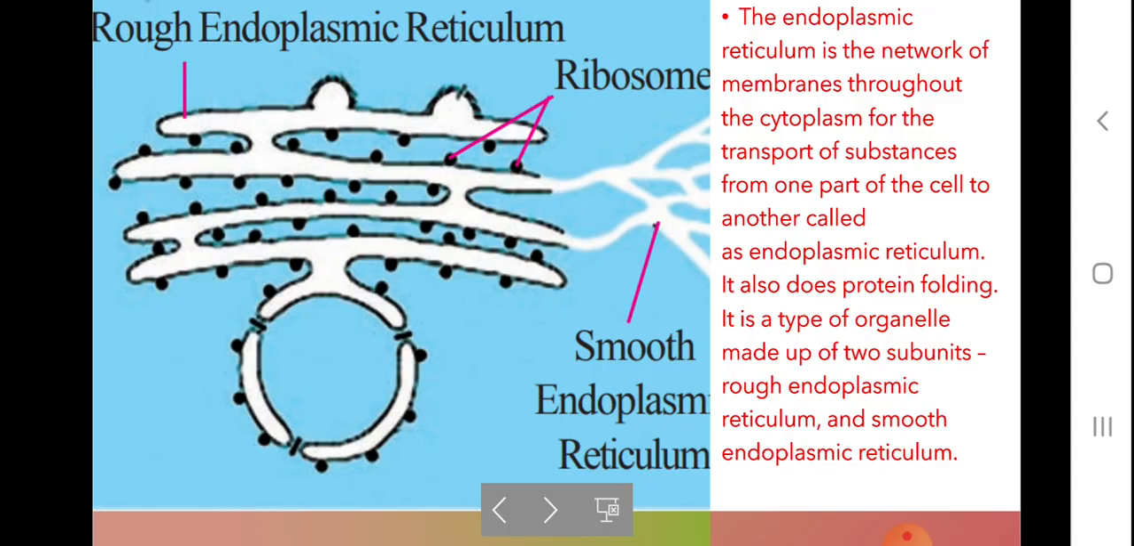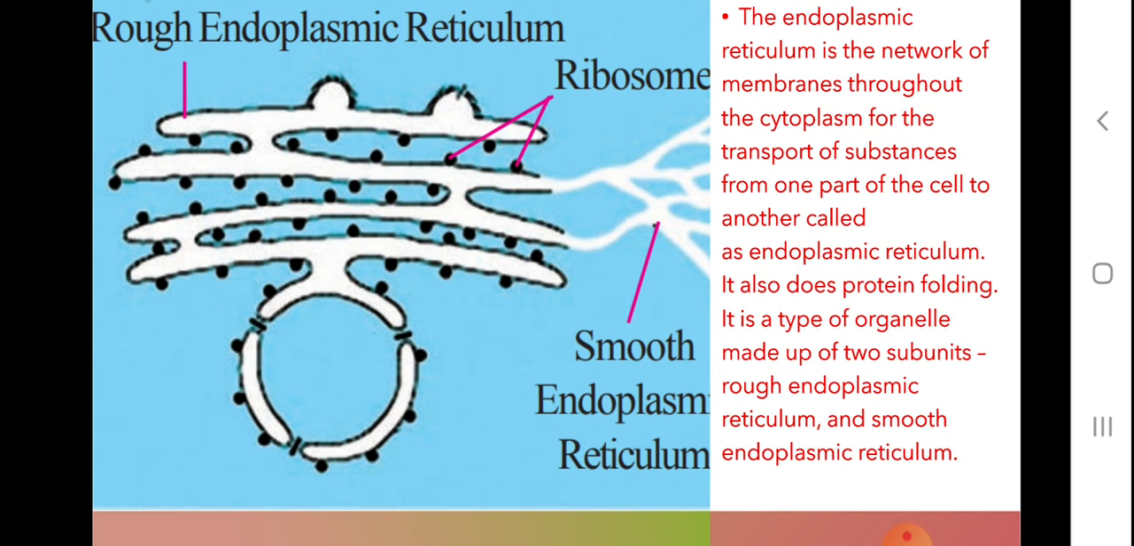So the endoplasmic reticulum is a network of membrane throughout the cytoplasm for the transport of substances from one part of the cell to another part, children. That is known as endoplasmic reticulum. So this network creates passage within the cytoplasm for the transport of substances. When you observe under the electron microscope, a network of membrane is observed throughout the cytoplasm. That is nothing but endoplasmic reticulum. It also does protein folding. That means it will synthesize protein.